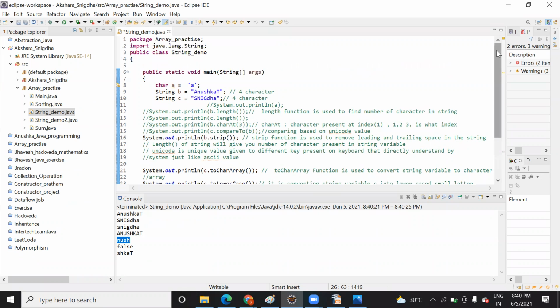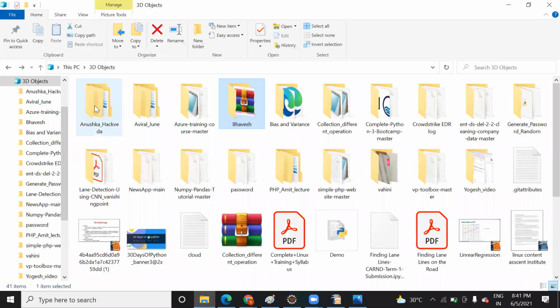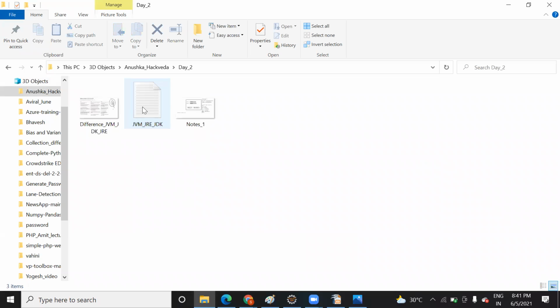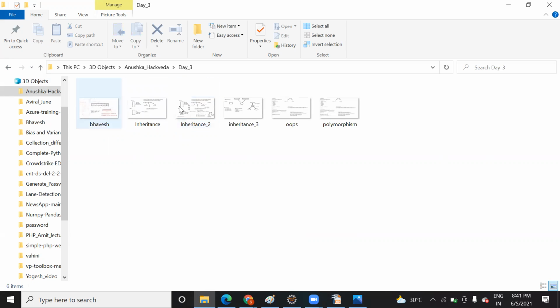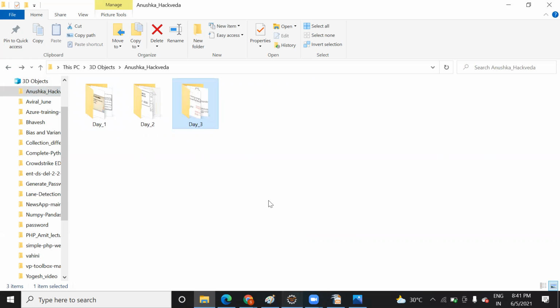Today you practice on this string, try other functions, take other values, take some spaces and work on this. Today I will share all the day 2 code also. I think day 2 I haven't shared. Day 3 also I will upload. Have a look at all this, and I will share this code with you.